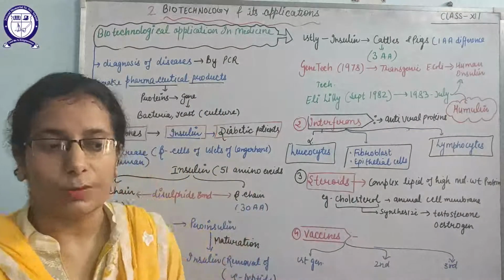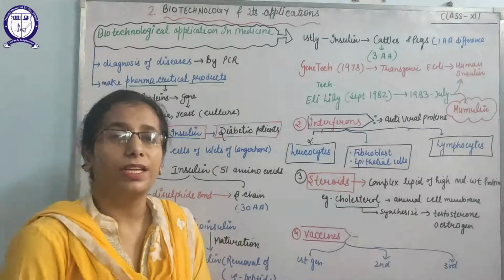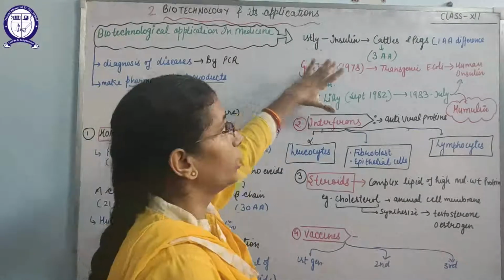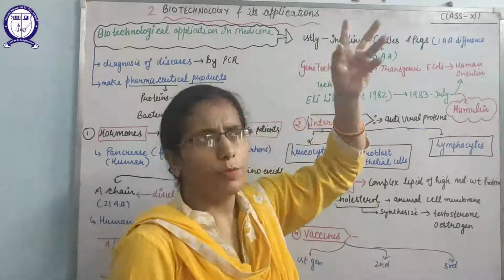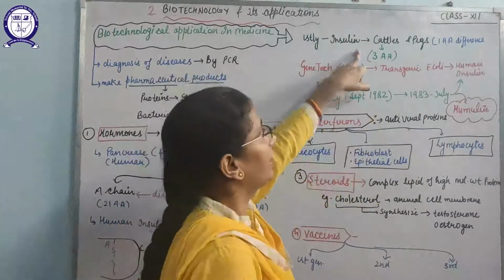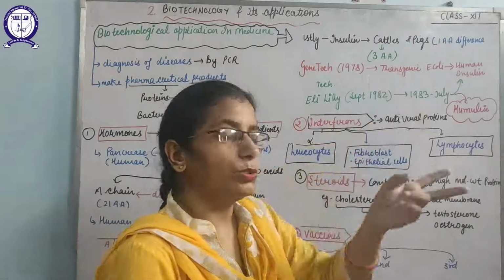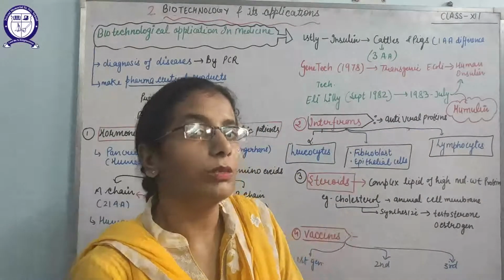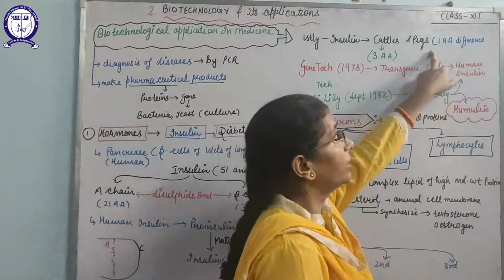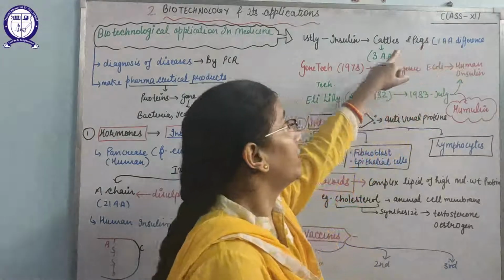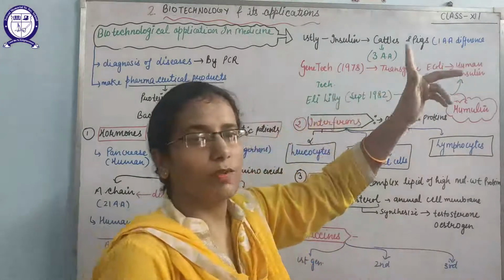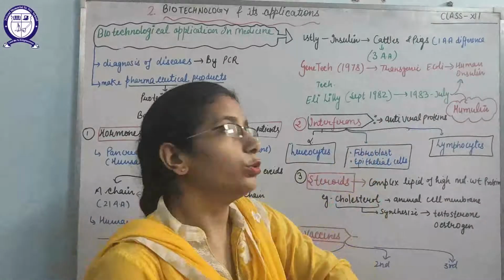So how can the hormone insulin be synthesized? This insulin hormone can be synthesized by recombinant DNA technology that we have discussed. At first, insulin was obtained from the pancreas of slaughtered animals like cattle and pigs, but that is not identical to human insulin. How does it differ? Pig insulin differs in one amino acid, whereas cattle insulin differs in three amino acids with respect to humans.